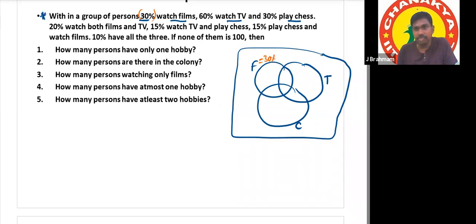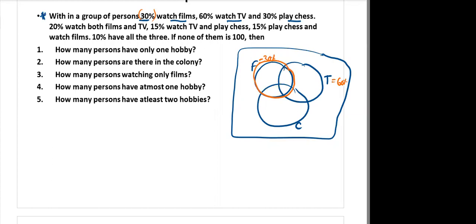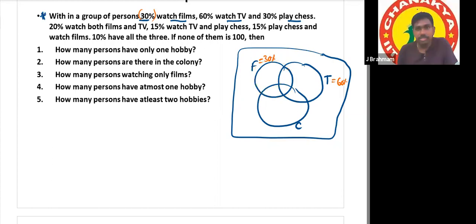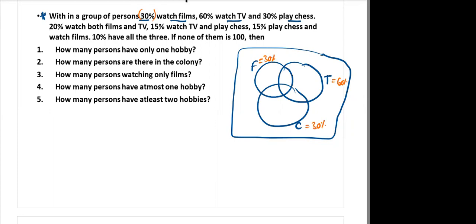Next, watching TV, 60%. This total circle is 30%, not only this region. Next, chess is 30%. Next point is 20% watch both films and TV.